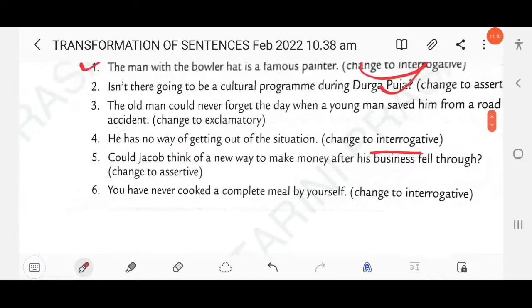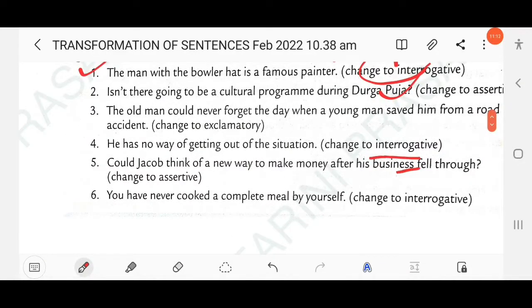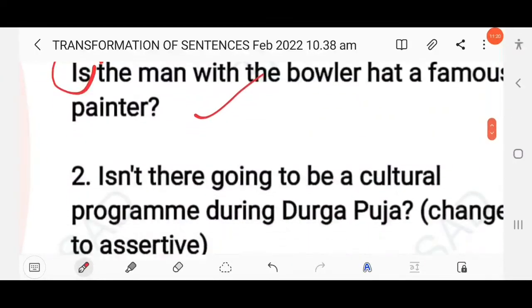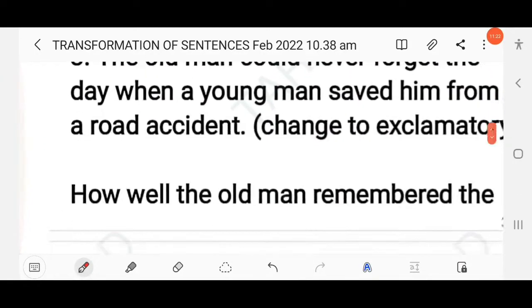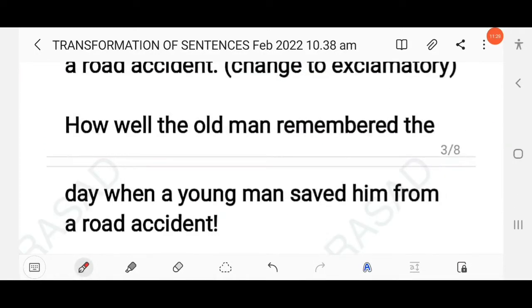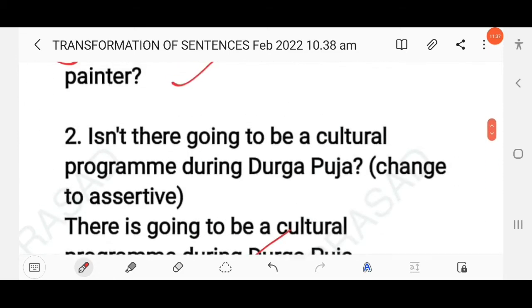Then next question here. The old man could never forget the day when a young man saved him from a road accident. You have to change it into an exclamatory sentence. Here: how will the old man remember the day when a young man saved him from a road accident! Here you have to use an exclamation mark at the end of the sentence. Clear?